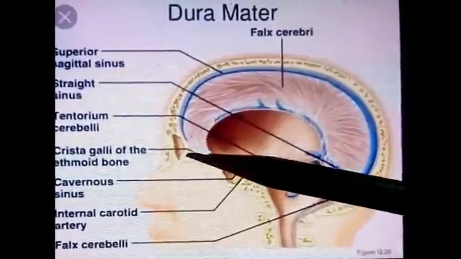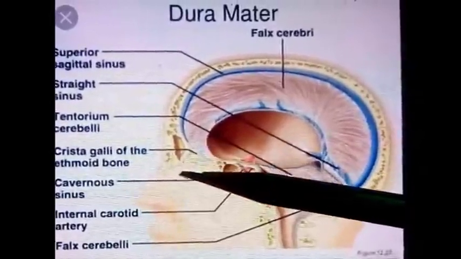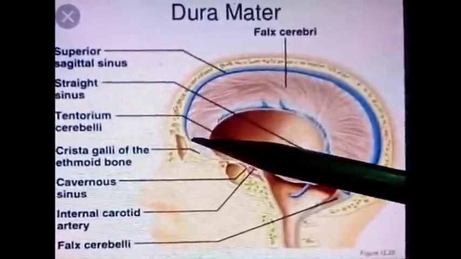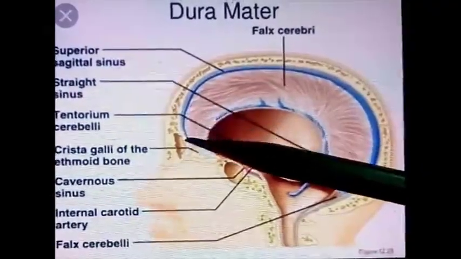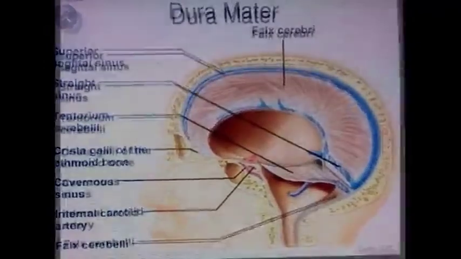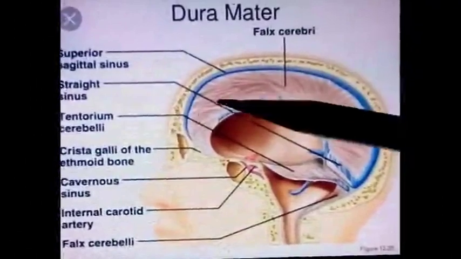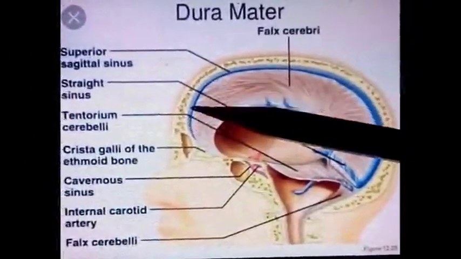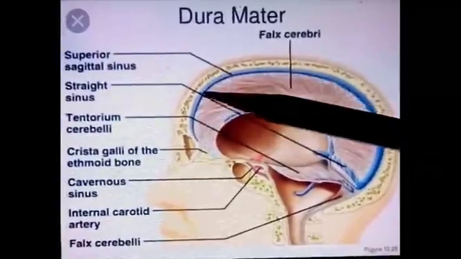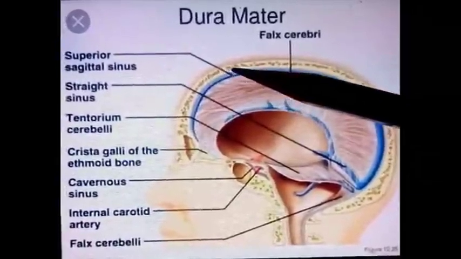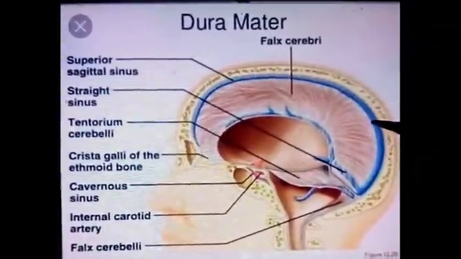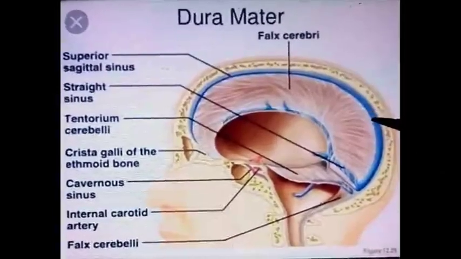So through that foramen, veins from the nose enter into the anterior cranial fossa and join the beginning of the superior sagittal sinus. In its anterior part, the sinus is smaller in size, meaning its lumen is narrow, but as it progresses upwards and backwards, its lumen gets broader and the sinus gets larger in size.